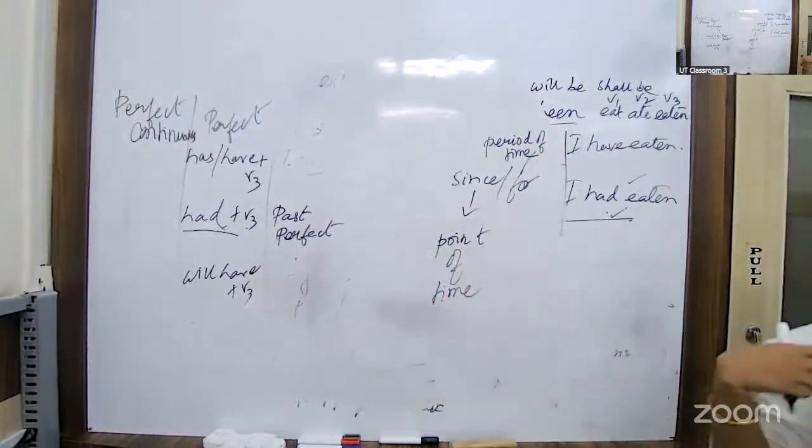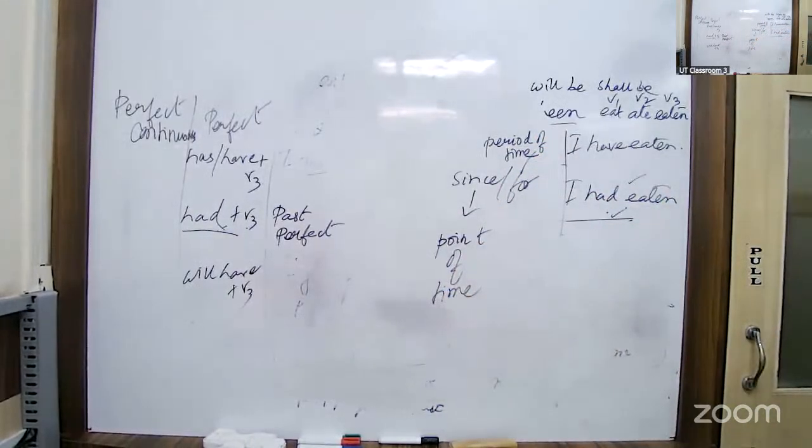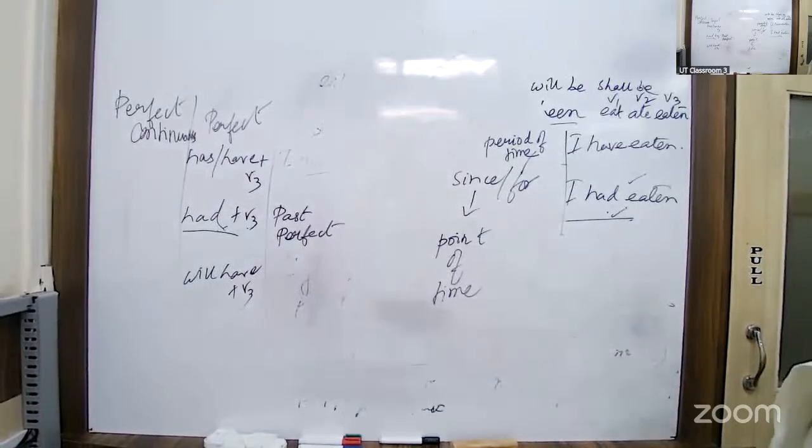Okay, since is used from a point of time and for is used for a period of time. 2 years. I am not giving since when I have started learning it. If I had given since, then I would have stated, really, this is 2025. So since 2023, I have been learning French. And now it is 2025. That means I am learning French for the last 2 years. Correct? Yes, tell me. Answer.